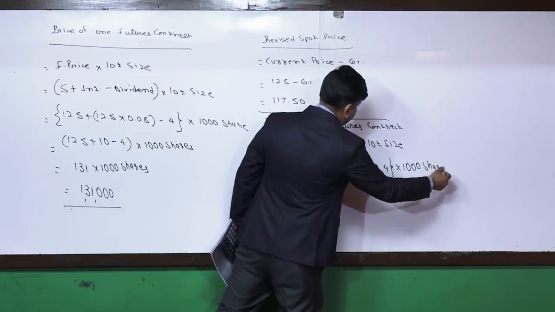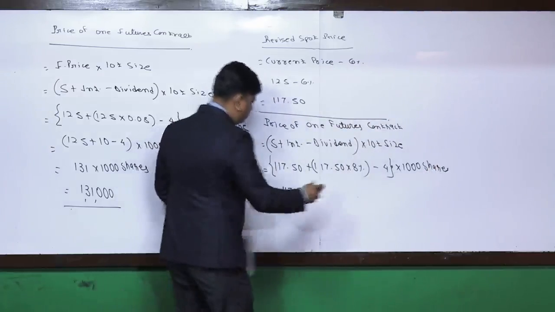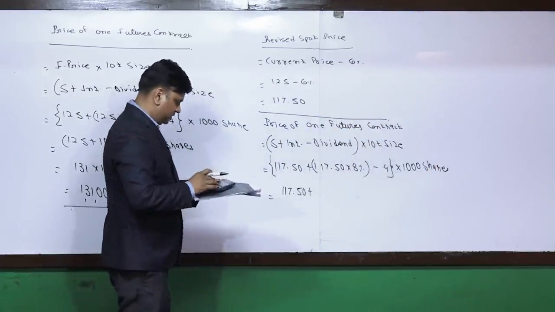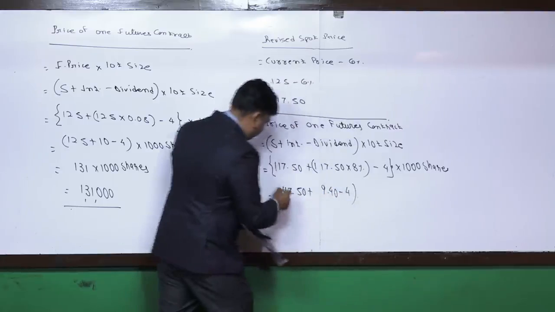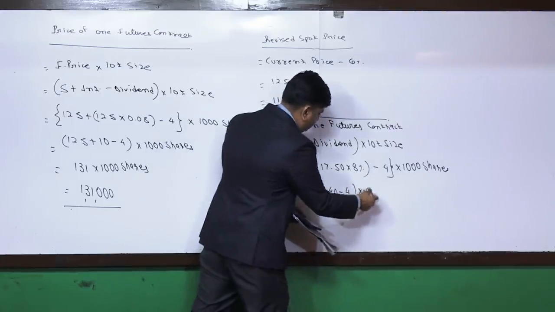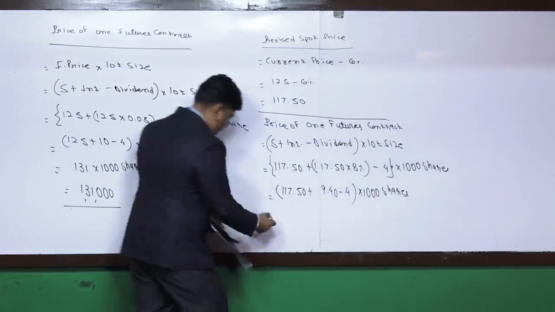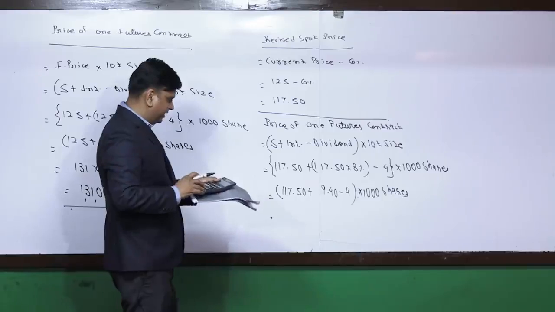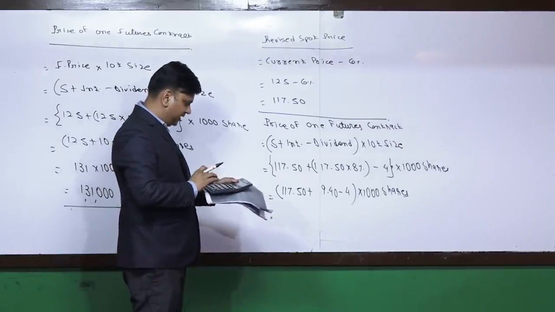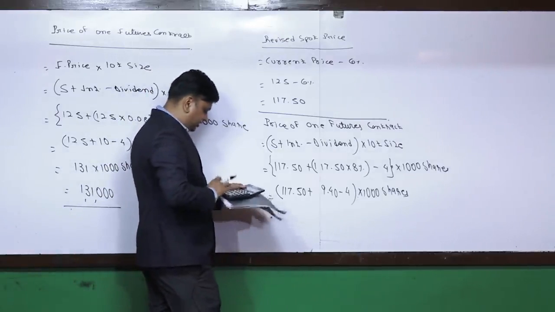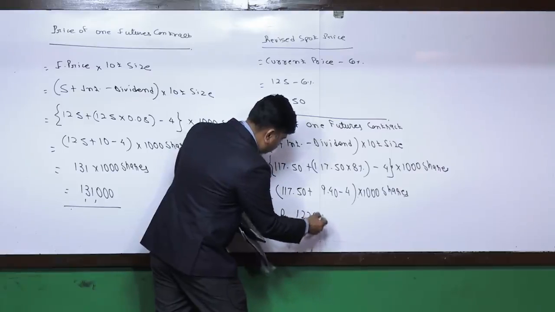So it is 117.5 plus, it comes to 9 rupees 40 paise, minus 4 into 1000 shares. So 117.5 plus 9.4 minus 4, multiplying with 1000, that comes to rupees 1,22,900.